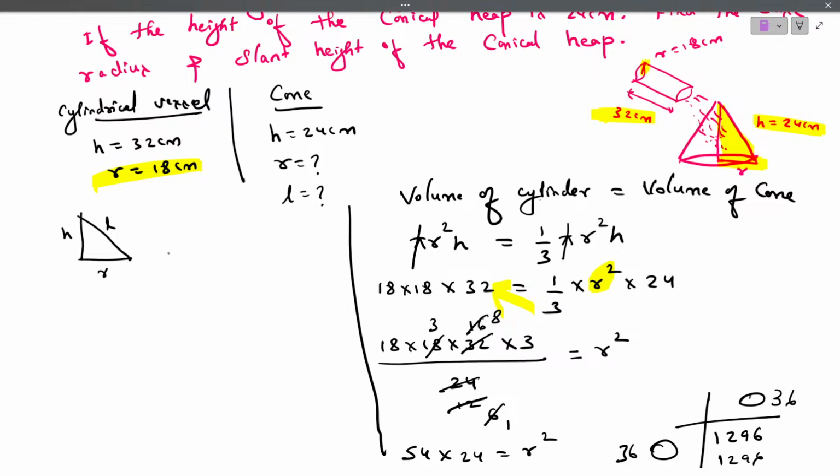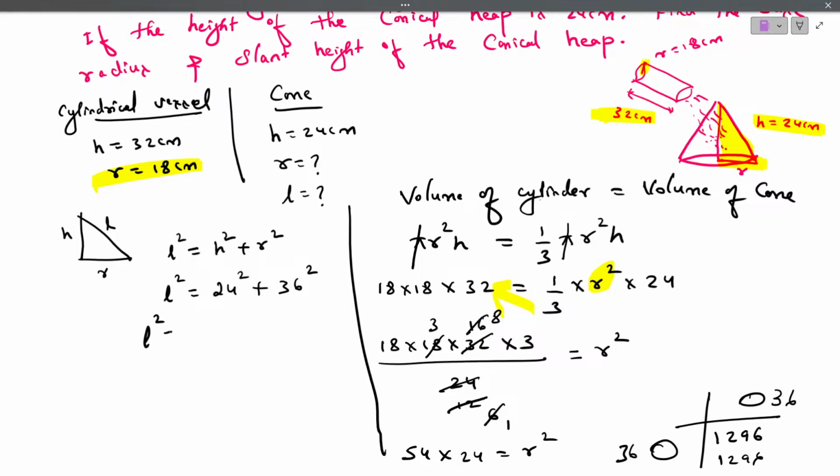According to Pythagoras, we know that square on the hypotenuse is equal to the sum of the squares on the other two sides. So L square is equals to H square plus R square. Now what is slant height? L we don't know, but height we know. Height is 24. So 24 square plus radius just now we found, that is 36 square. Radius just now we found, right? So R is equals to 36.